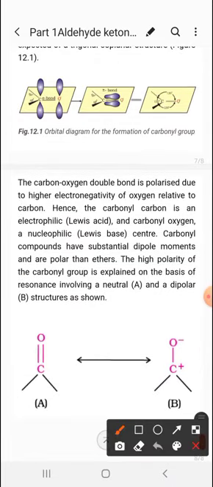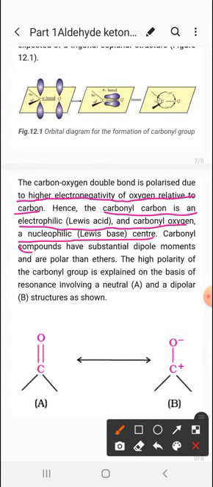Now the carbon-oxygen double bond is polarized. Why? Because of the higher electronegativity of oxygen relative to carbon. Hence the carbonyl carbon is an electrophilic and the carbonyl oxygen is a nucleophilic center. And carbonyl compounds have substantial dipole moments and are more polar than ethers. And the high polarity of the carbonyl group is explained on the basis of resonance involving a neutral and a dipolar structure as shown. So it is saying कि ये जो bond है again polar है.